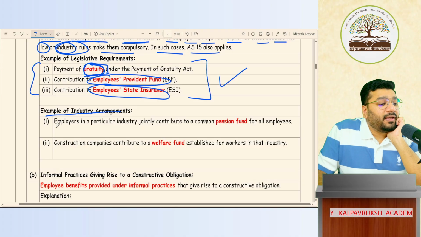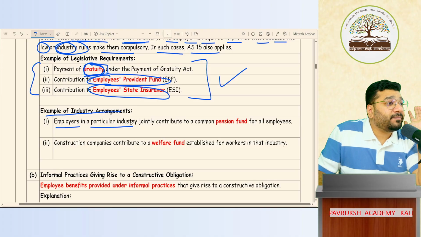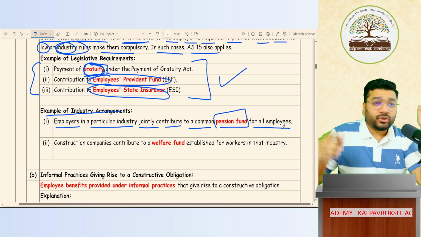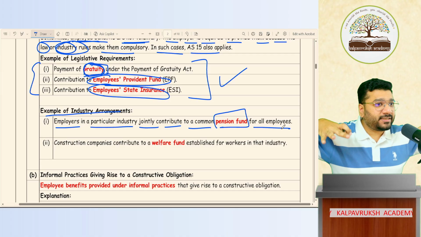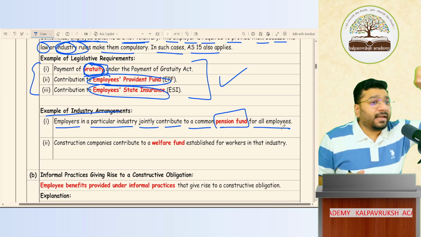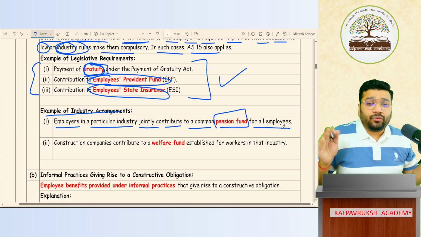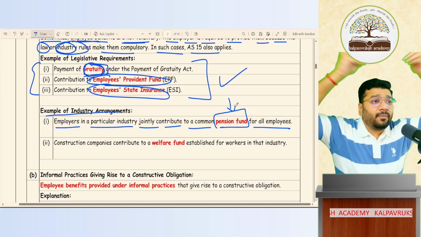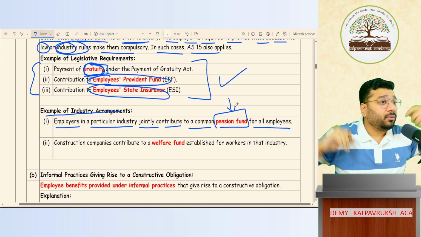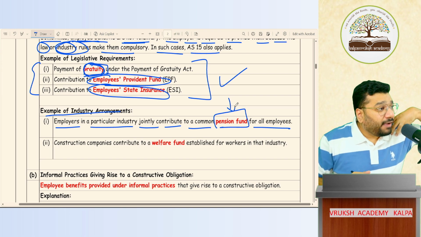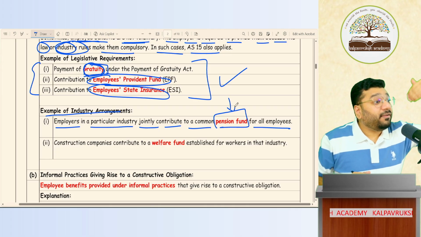Example of industry arrangement. Employers in a particular industry, let's say the jewelry industry, jointly contribute a common amount to the pension fund for all the employees. Let's say I am working in the education industry. In the education industry, we have an association, and for that association, there is a president. The president and all the members put together have decided that we have to contribute a small amount to a fund called the pension fund. From that pension fund, we will give a monthly amount to those teachers who are retiring. See, as an association, I have to take care of the teachers, their future, etc.